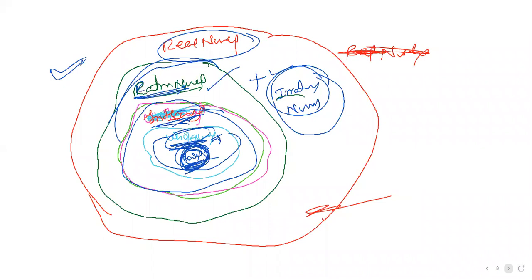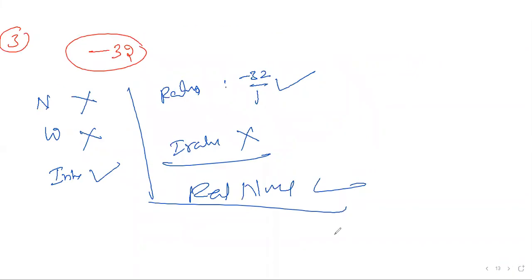Yes, sir, now it's clear. This is the way we need to understand the types of numbers. I think you have got a very clear understanding. If you have any doubt, we'll meet and discuss in the next class.